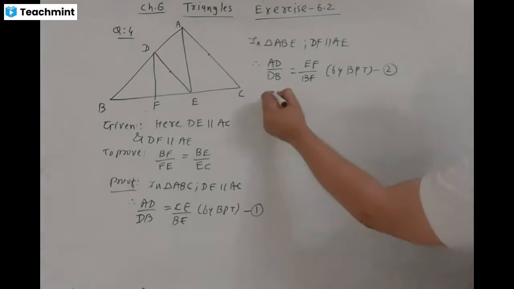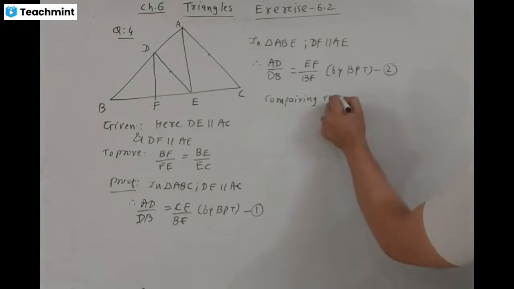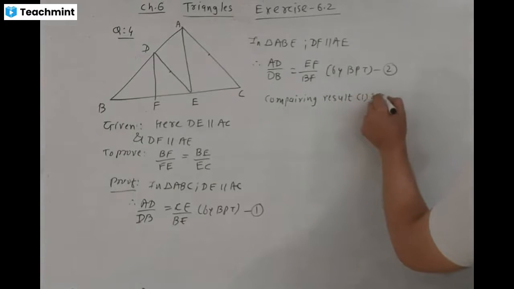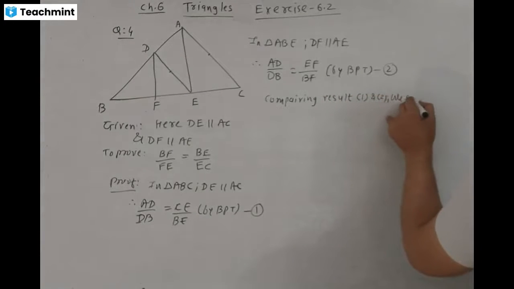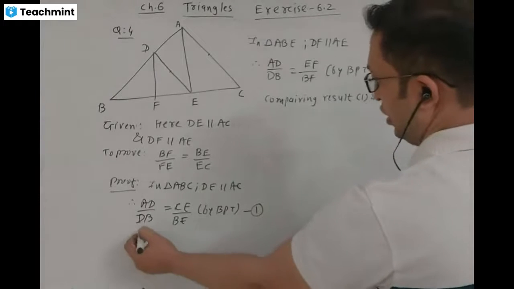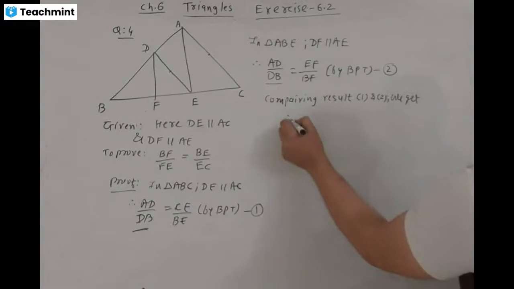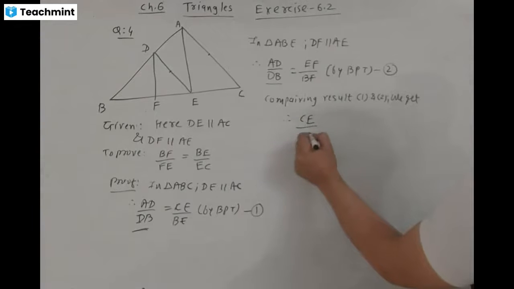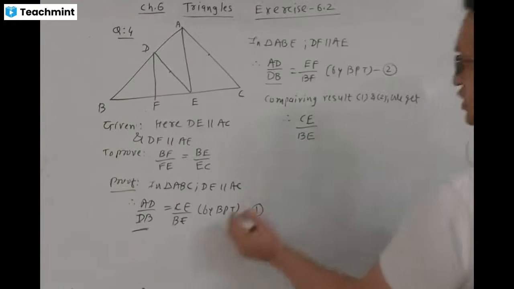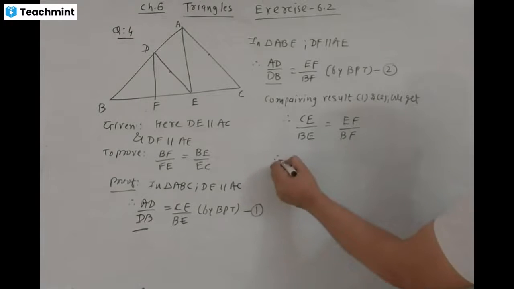Comparing result 1 and 2, both are the same. Here AD by DB, the left hand sides, are the same. Then comparing the right hand sides, CE divided by BE is equal to EF divided by BF.